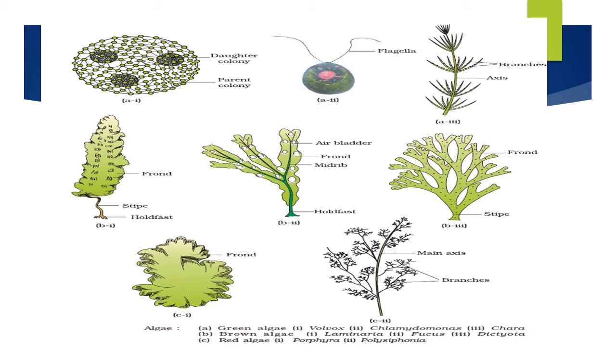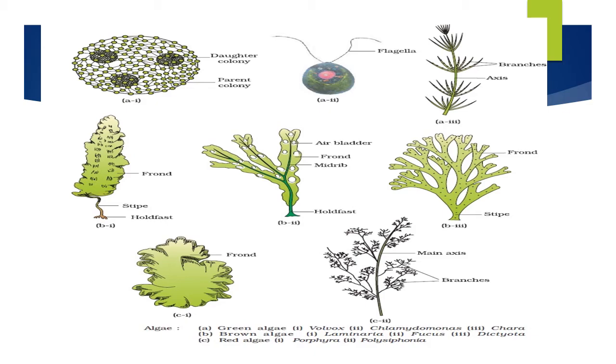The next one, the brown algae, the Phaeophyceae. See the Laminaria. I told you in Phaeophyceae you see a root-like structure called the holdfast. You can see the stipe, a stem-like structure, and the frond, a leaf-like structure, but they are not actual roots, stem or leaf. They are like developing. The second one is Fucus. Again, it has the same holdfast. And Dictyota, again you can see the holdfast, stipe and frond. So they are Phaeophyceae.